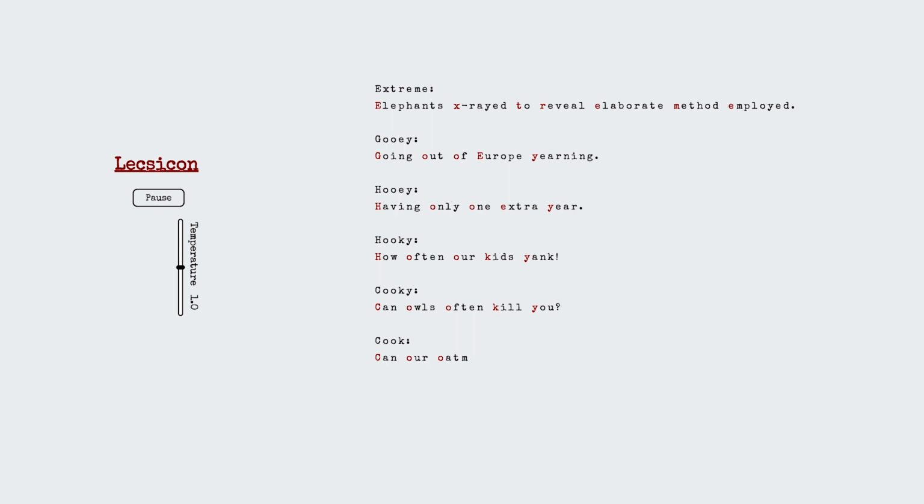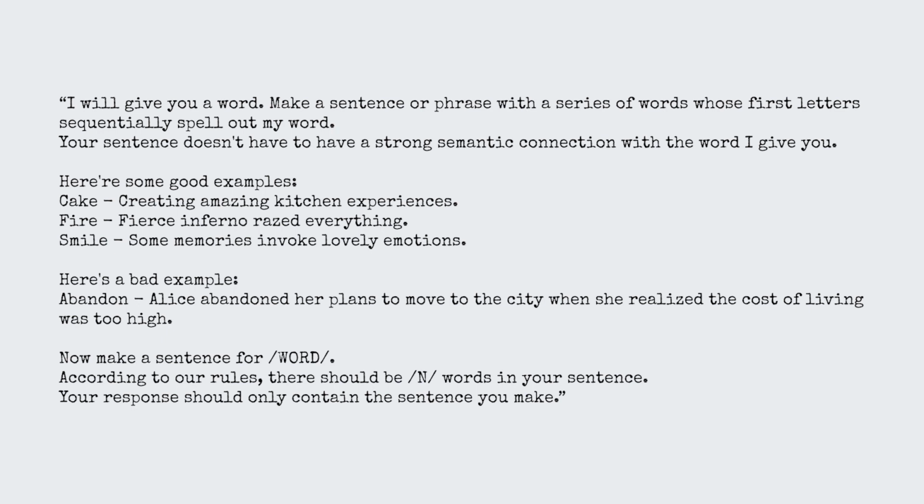Lecsicon is a project that explores the creative potential of large language models, generative language-based art, and the fractal nature of the English language. For this project, I provided GPT with a particular prompt and collected the generated acrostics into a browser-based interactive artwork. This is the original prompt given to GPT 3.5 Turbo, the version of the language model that powered ChatGPT at the start of the project. The same prompt was later given to GPT-4 in a larger-scale generation attempt.